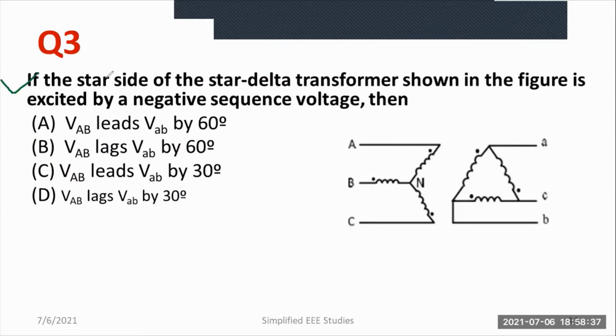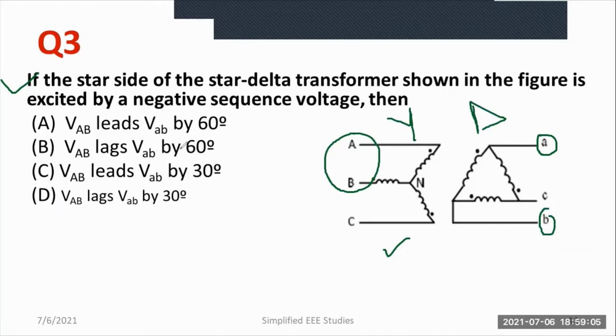Question number 3. If the star side of the star delta transformer shown in the figure is excited by a negative sequence voltage, then which relation would be right? You need to understand the basics of the star delta transformer and which would be the right answer. VAB leads VAB by 60 degree. This would be the VAB. You can see the VAB at the secondary side. Primary is star and the secondary is delta or mesh connected network.